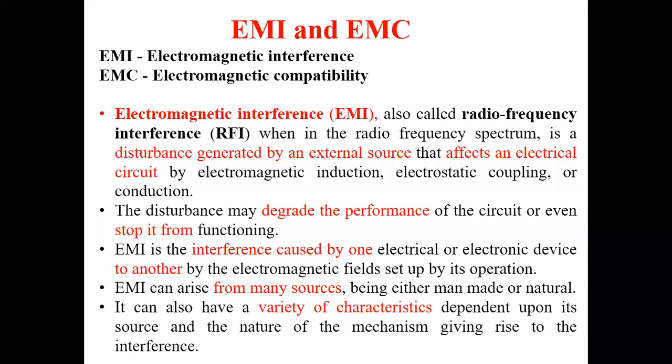So electromagnetic interference is nothing but radio frequency interference. In the radio frequency spectrum, it is a disturbance generated by an external source that affects an electrical circuit by electromagnetic induction, electrostatic coupling, or conduction. With this electromagnetic interference, there will be a degrade in the performance of the circuit, and eventually it stops functioning.